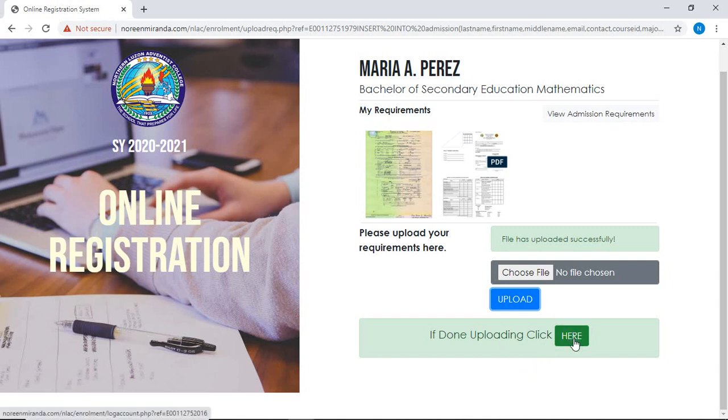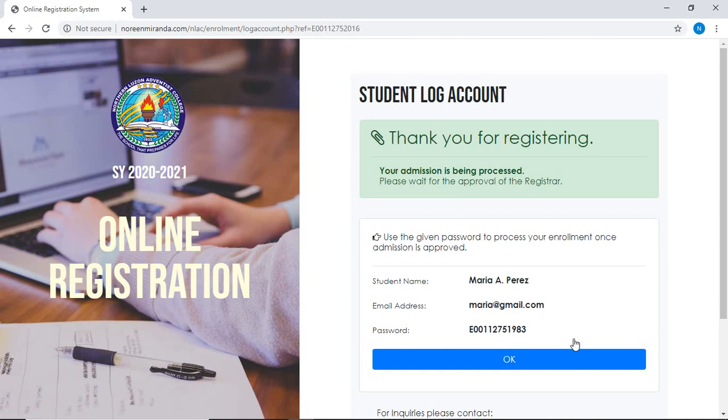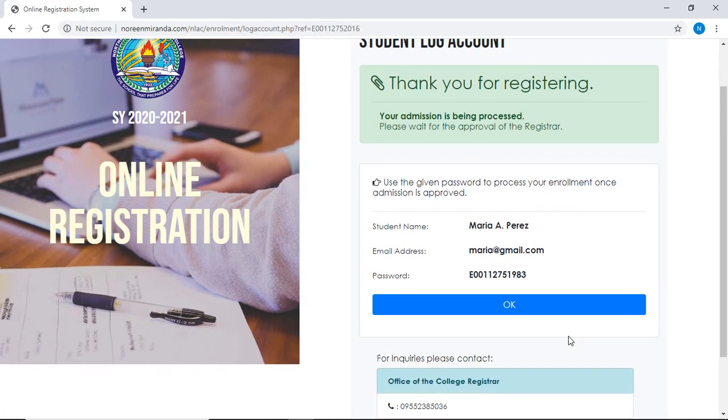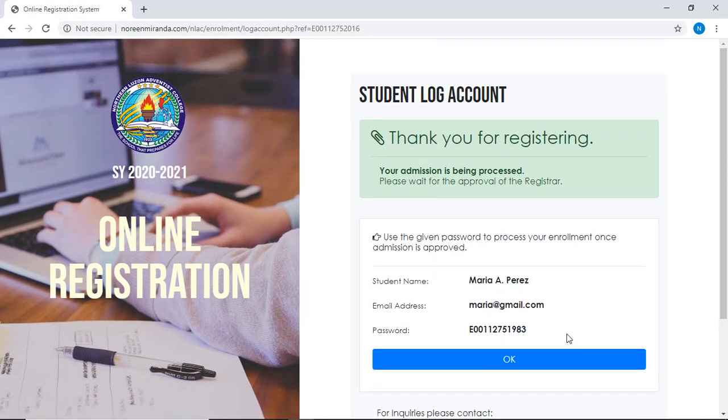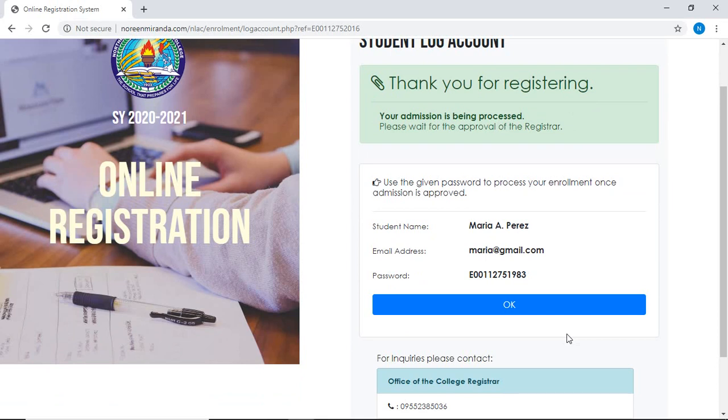button. Okay? There. Take time to read this page because it is important that you take note of what is written here, especially your email address that you have registered and the password that is assigned to you. This password and email address are necessary for you to log in.